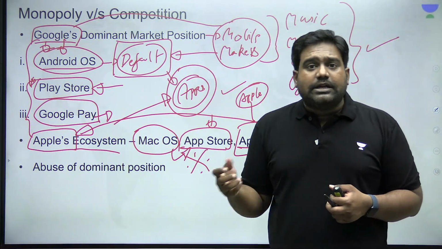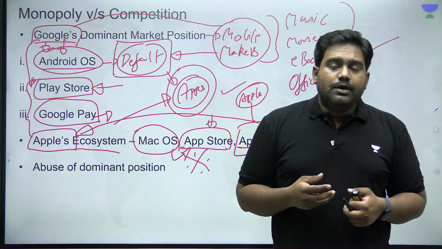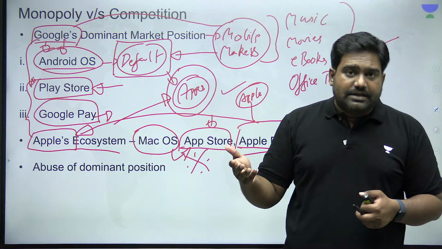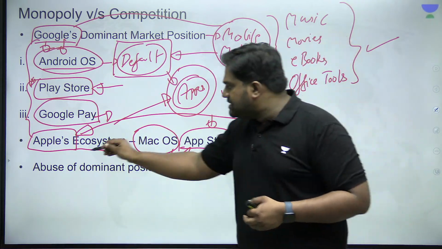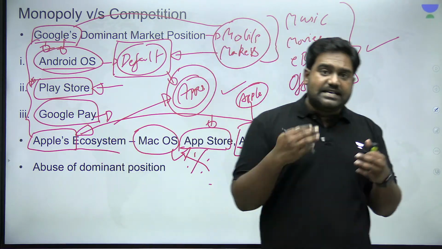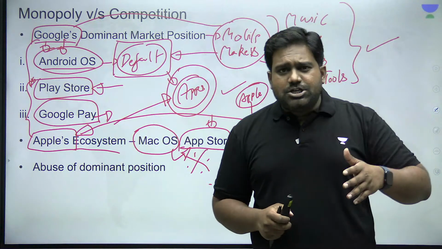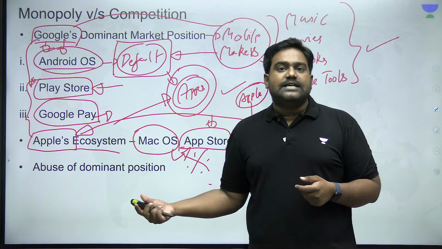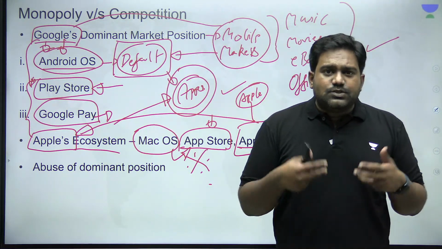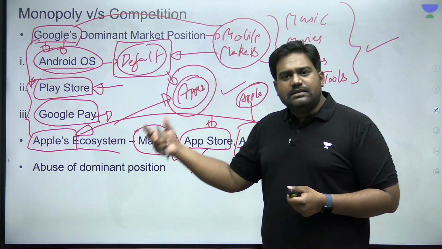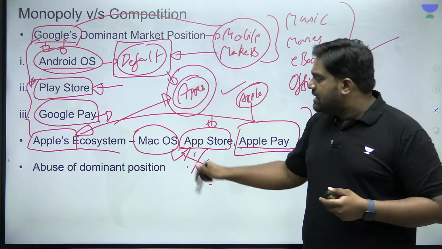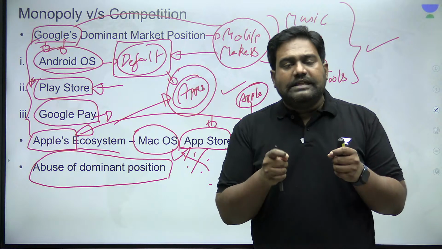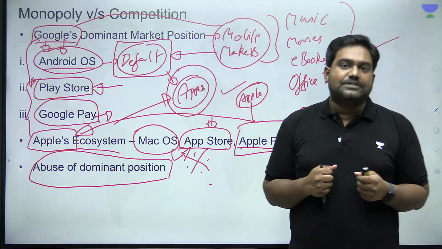Plus, they're extracting a very high transaction fee. For every in-app purchase and subscription, Google is charging 15 to 30%. Same with Apple. Even Apple's payment fees, platform fees is extremely high. So essentially, small startups can't even survive. They can't afford to pay such high transaction fees. So that is where the argument comes up: are these big tech companies exploiting their dominant position? Are they abusing the monopoly that they have created in the mobile ecosystem?